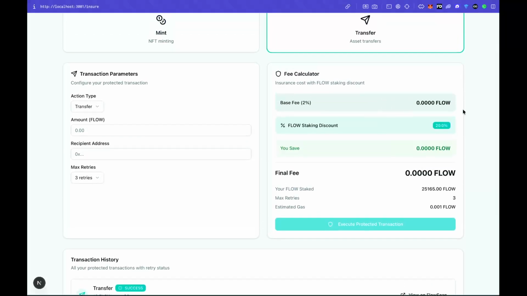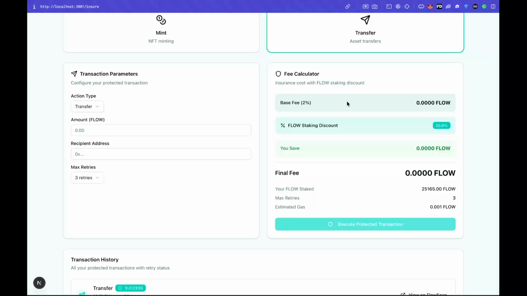So yeah, and here another thing you will notice is that we are charging a base fee. Now this base fee is because, as I mentioned, when a transaction fails, we automatically reschedule it, right? So in order to cover for that, we are taking a base fee.